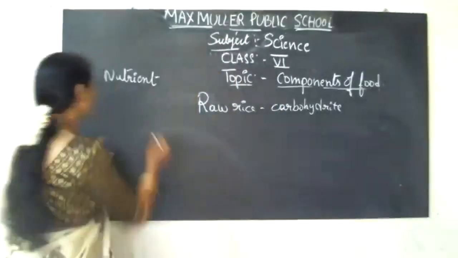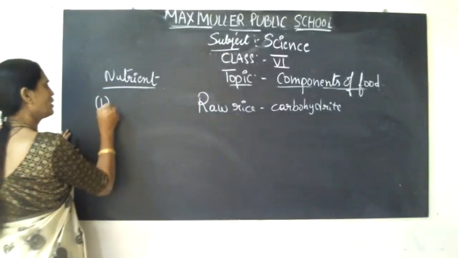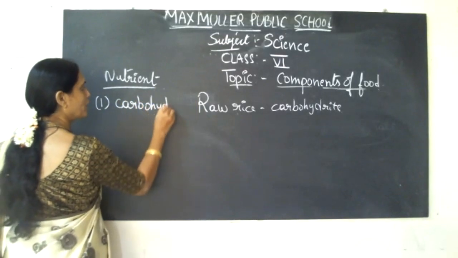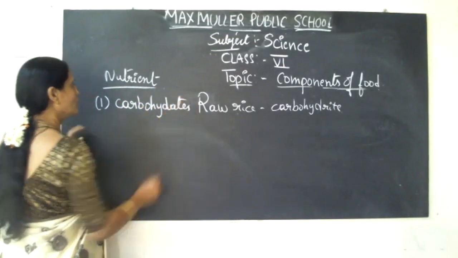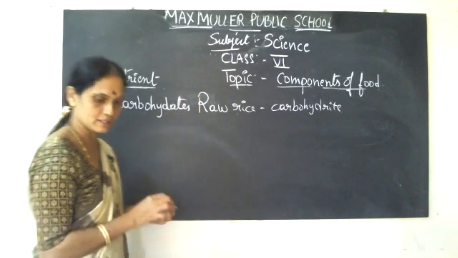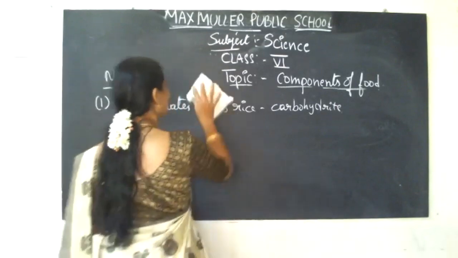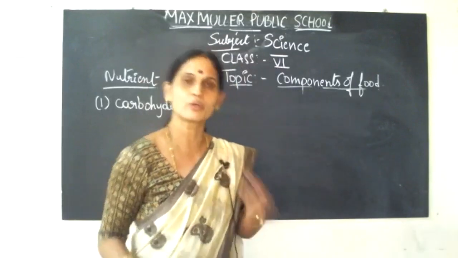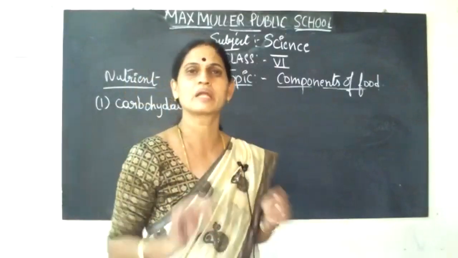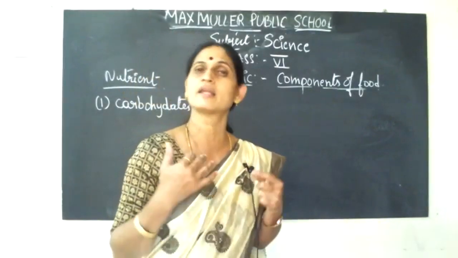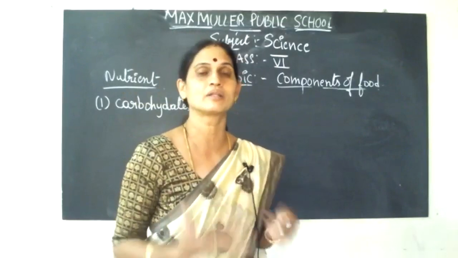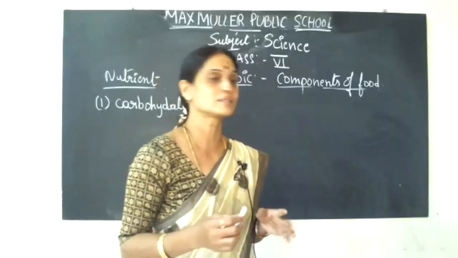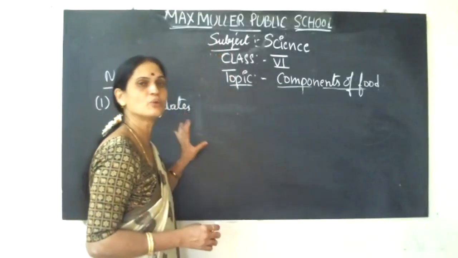So the main nutrients: the first and very important one is carbohydrates, because we get energy from the carbohydrates only. We will tell later which foods have carbohydrates. To lift one duster, to lift one chalk piece, to talk, for all work we require energy. When you are completely sick on the bed, you are unable to move your body.